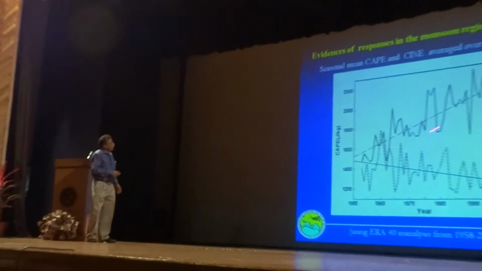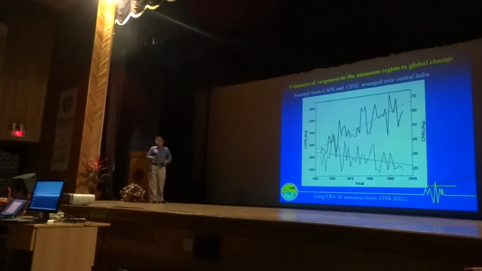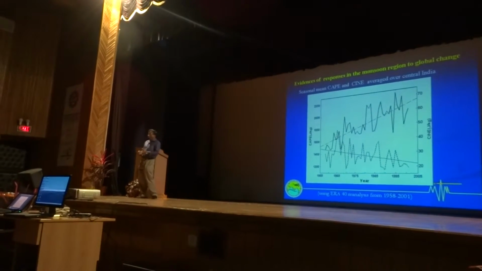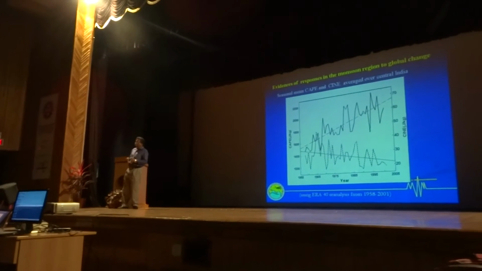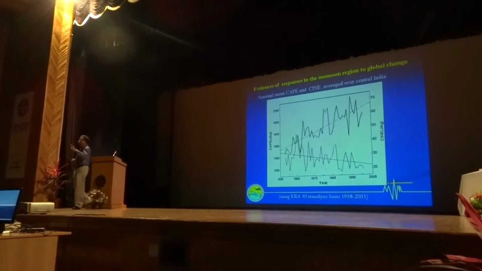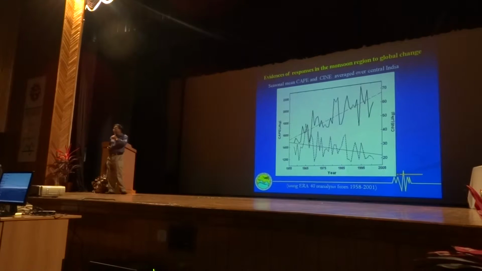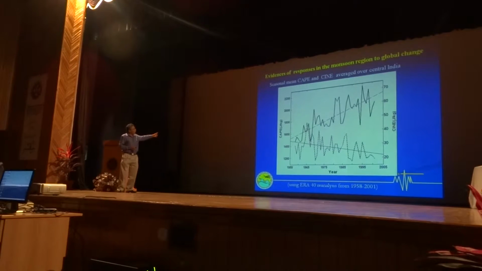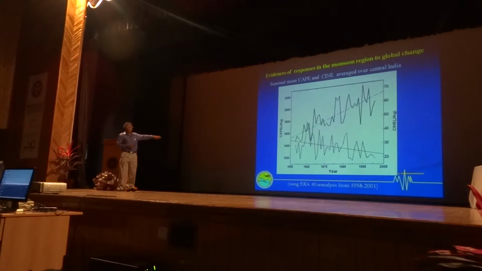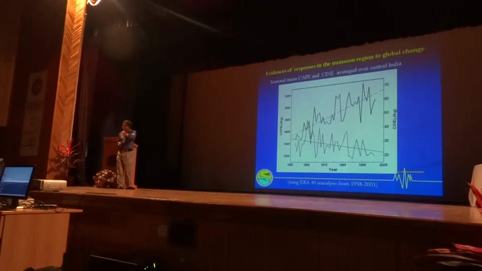So this is a significant signal. Why is this happening? Because we are able to show that the convective available potential energy, that is the convectivity of the atmosphere, how the atmosphere becomes unstable, is measured by what is called convective available potential energy. You can calculate that from temperature and humidity data, and we have calculated that over Central India. It turns out that it is increasing, which is consistent with what I proposed.